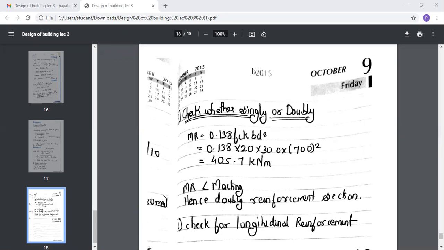ASC you will get as 617.8 mm square. And AST required you will get as 2609.06 mm square. So as we have very little time, we'll stop over here. For today we will stop.